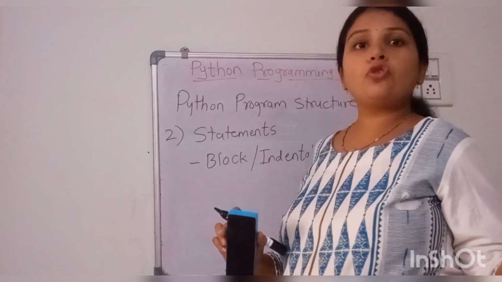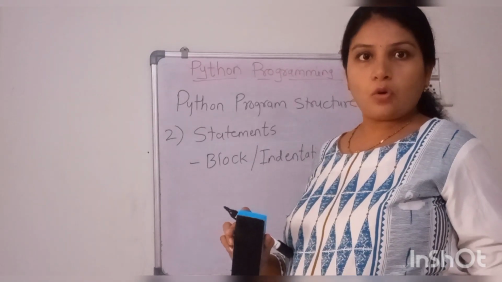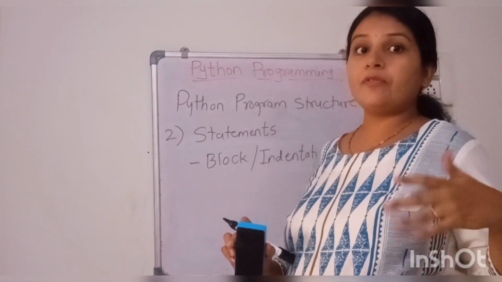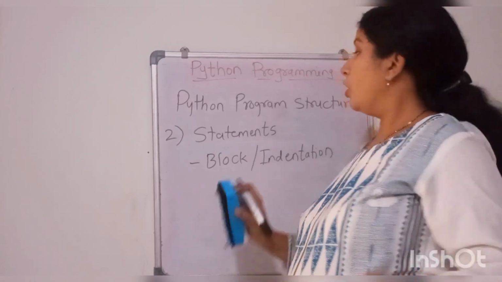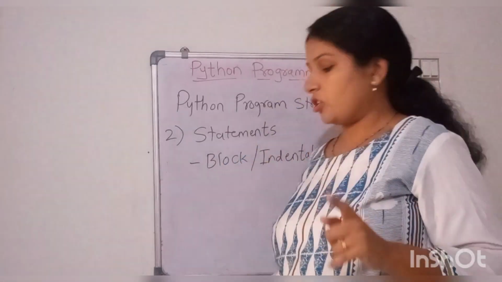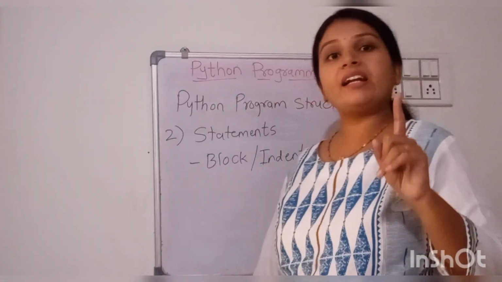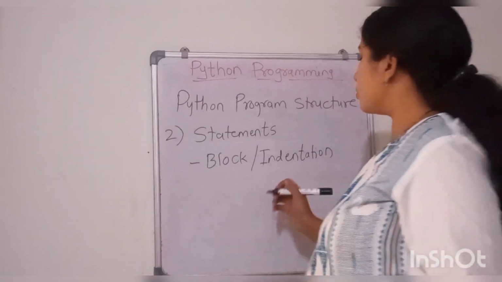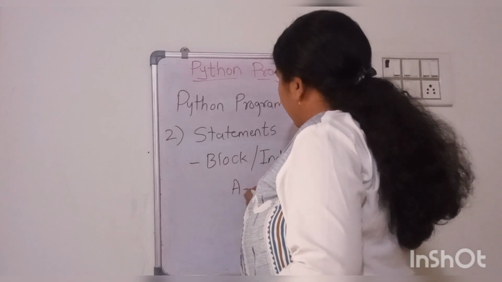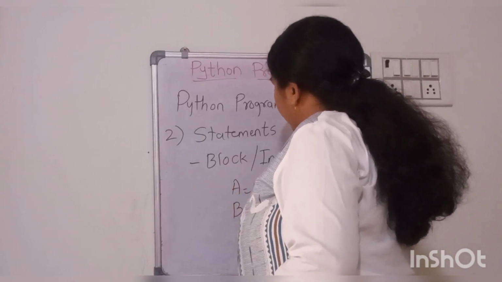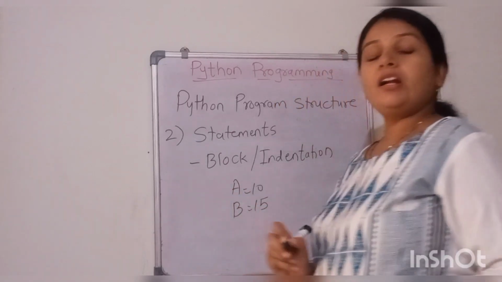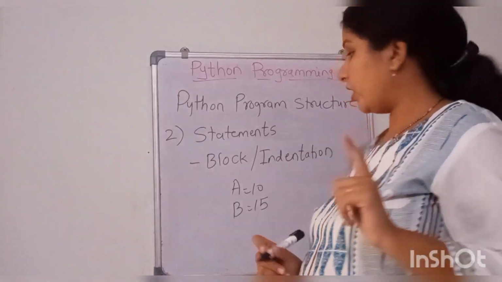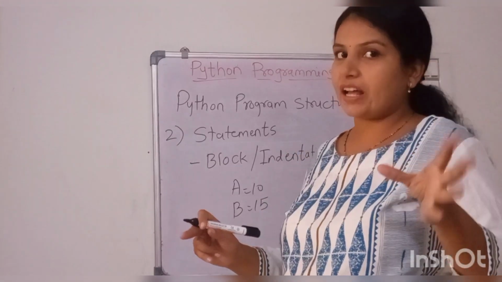But what is the indentation here? Sometimes you need to make conditions in your program. If the condition is true, then you perform some action, otherwise not. So with this type of condition, you are creating one indentation block. Suppose I am taking the same values in the program, A equal to 10, B equal to 15. Here I am checking one condition, which number is larger.